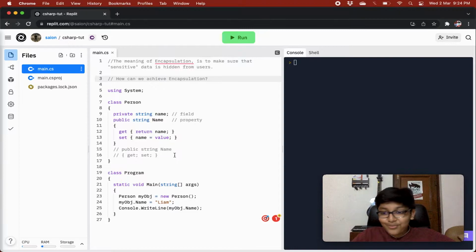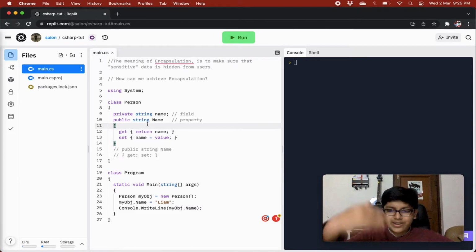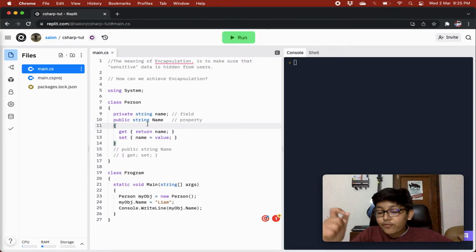We haven't used the word properties a lot so far, but we're just gonna see how we can use these getters and setters. Over here we are using System to log out stuff. Then we have a class Person. You're creating a private variable name, its type is string. This isn't accessible outside the class, but we can make it accessible as read only, write only, or read write. But it does not make sense to make a private variable read write, because it is already read write if it is public.